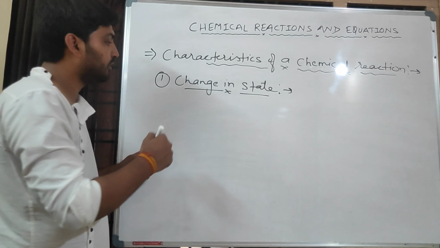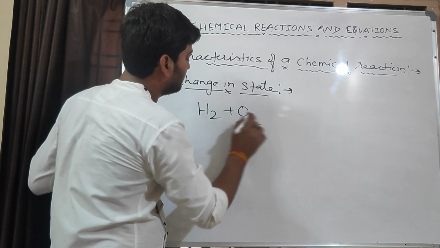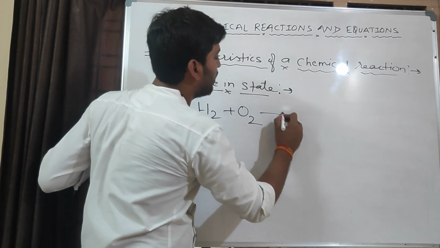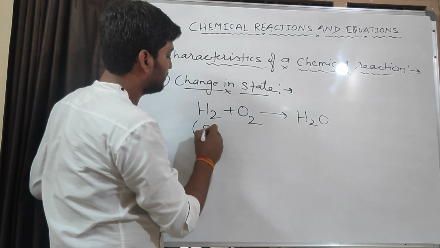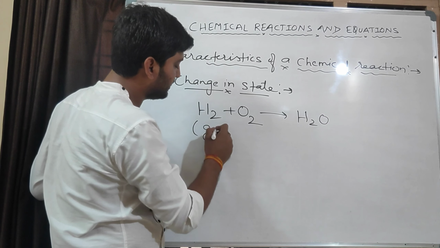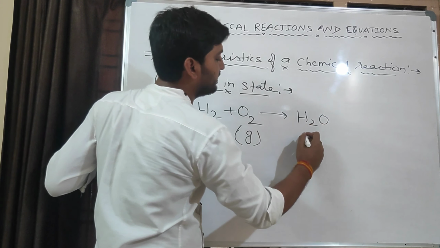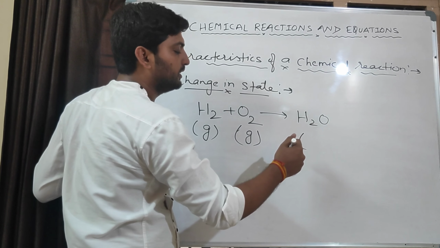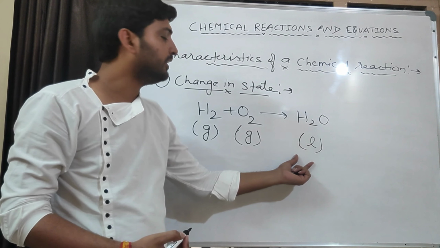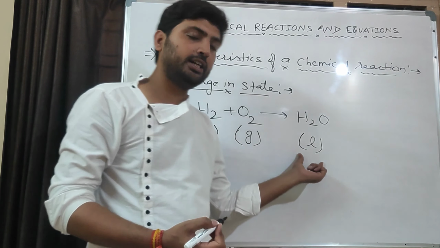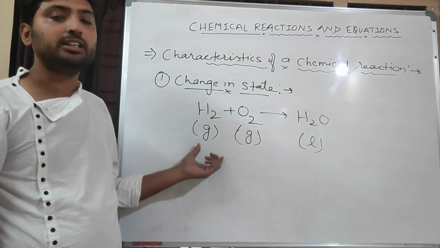For example, I have already explained before, H2 plus O2, hydrogen reacts with oxygen to form water. Now just see here, what is the state of hydrogen? Gaseous state. State of oxygen, gas, but the state of the new substance that is formed is liquid. It means there is a change in state between the reactant part and the product part. Then we can call it a chemical reaction has occurred here.